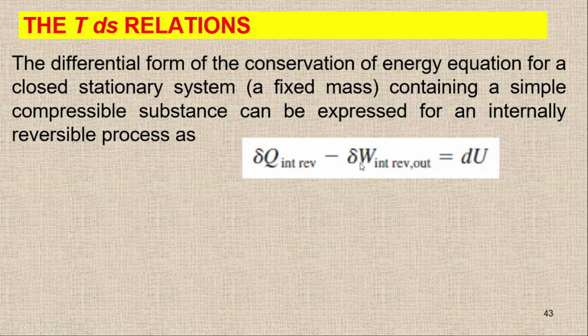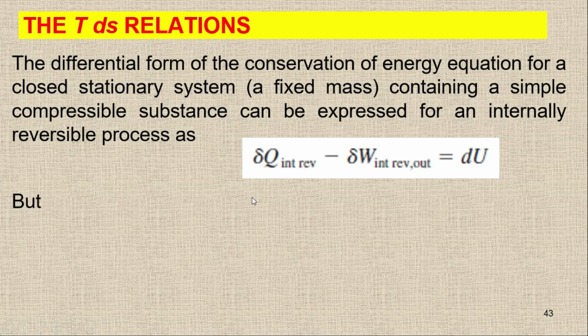We are assuming that there is a simple compressible substance. If we have a simple compressible system, then we will get only boundary work, because in a simple compressible system we don't have any electric or magnetic or any other type of work. So we will have only boundary work. This is our equation number 1. But from the definition of entropy, we know that for an internally reversible process, delta Q upon T is equal to the change in entropy.